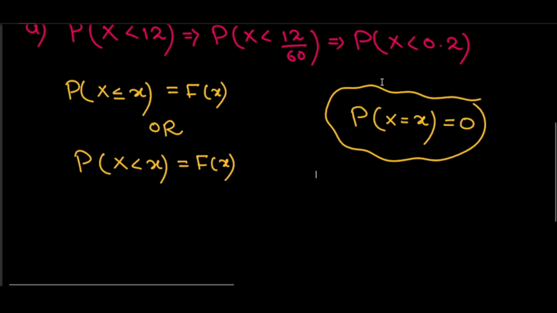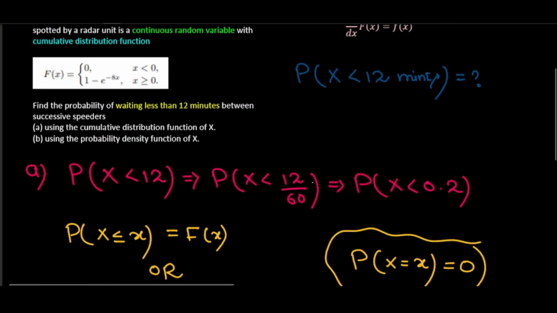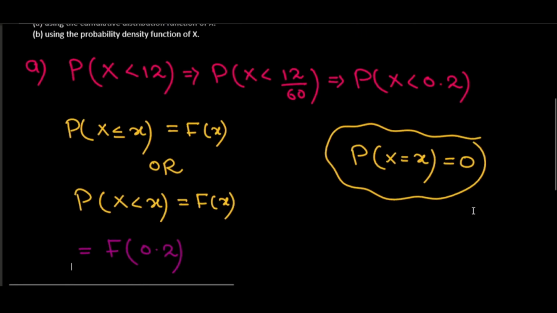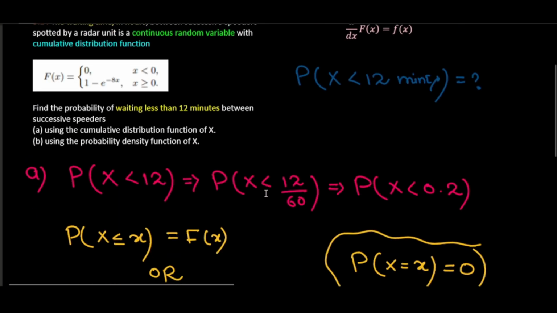So this is the probability of X less than 0.2. This means I can write F of 0.2. It's the same thing: probability of X less than 0.2 means we are going to find F of 0.2. What does F of 0.2 mean? Where does 0.2 lie? You can see here that 0.2 lies in the second interval.